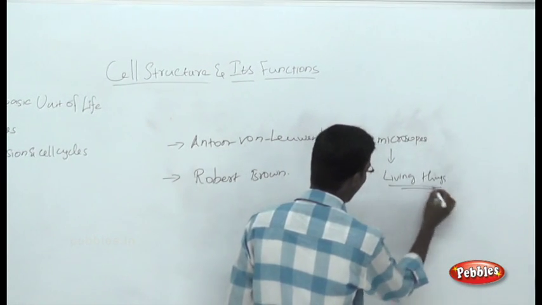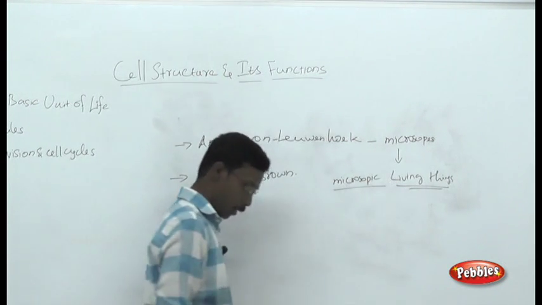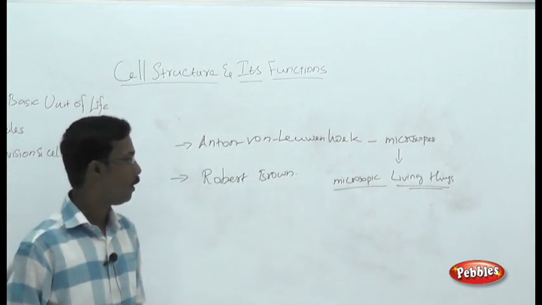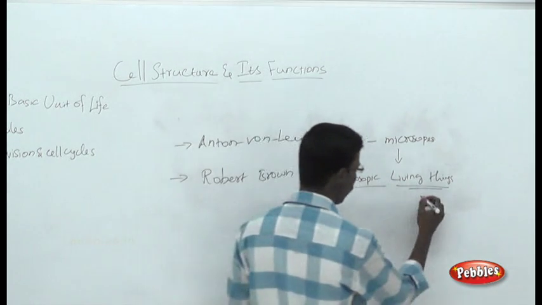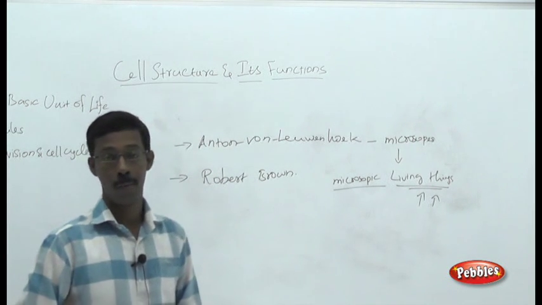That is the point you have to remember. He discovered there are many microscopic structures available in nature, in the world.